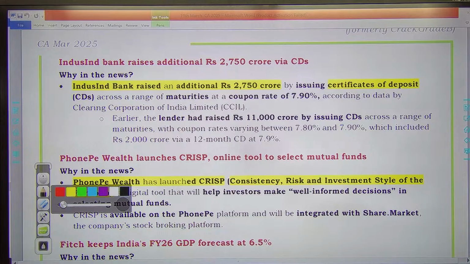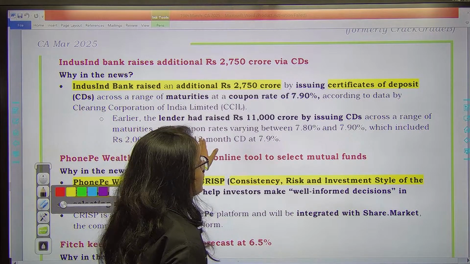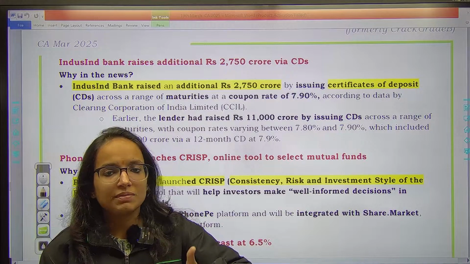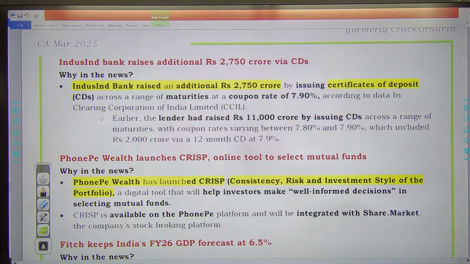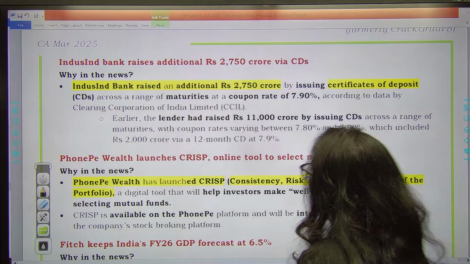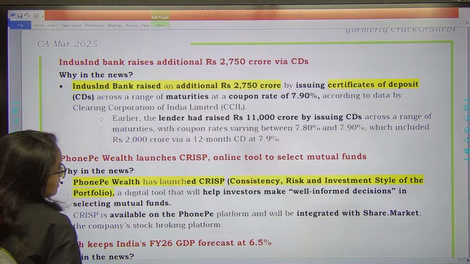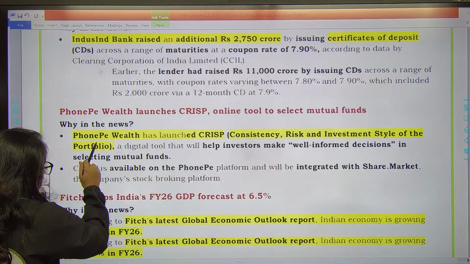Next one says IndusInd Bank recently has raised additional 2,750 crore rupees by issuing certificate of deposits. Certificate of deposits, you all know, is a money market instrument, right? Issued by banks, etc. So IndusInd Bank ने raise किया है this much amount, 2,750 crores by issuing certificate of deposits.